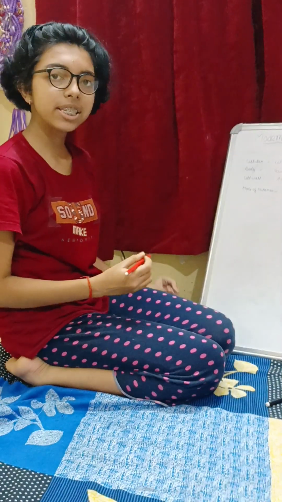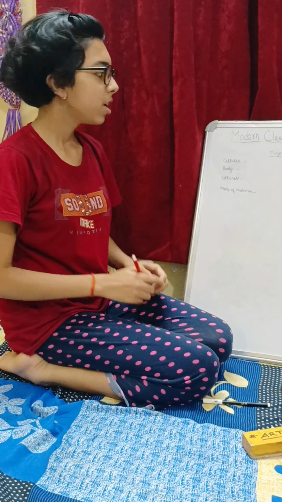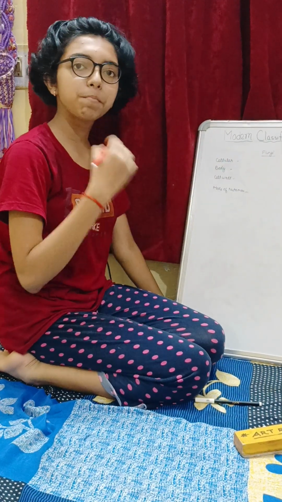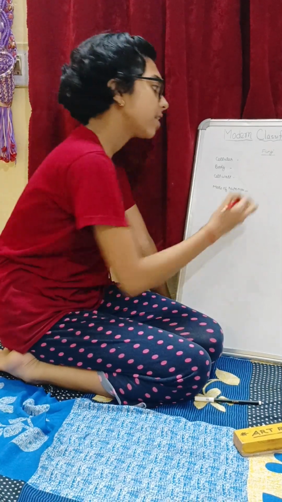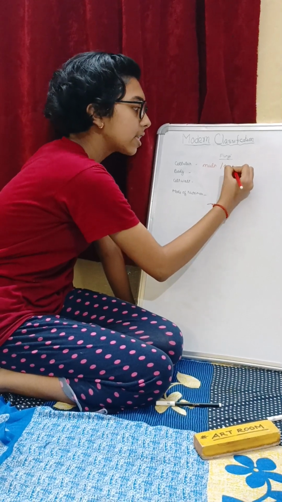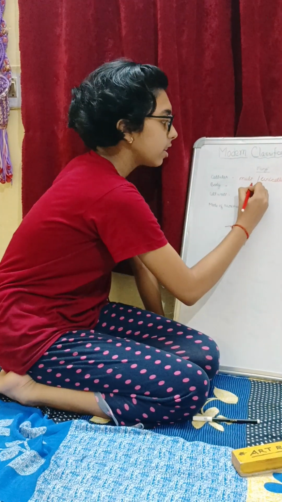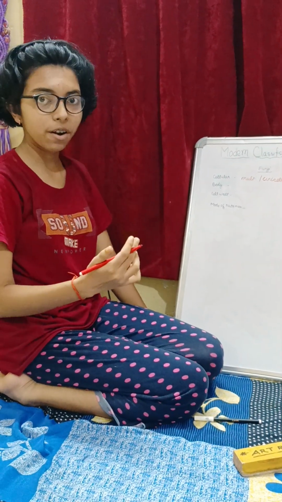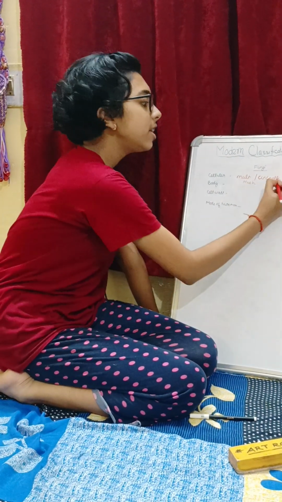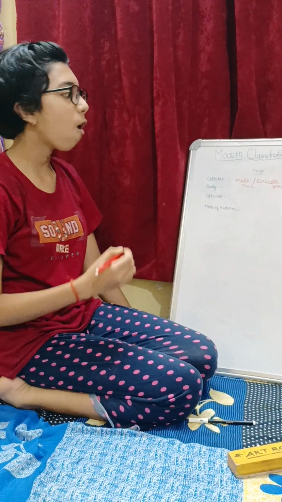Basically, protista in common language we call protozoa. Now moving next is our fungi. The cellular organization of fungi is multicellular as well as unicellular. Some fungi are multicellular while some are unicellular. An example of multicellular fungi is mushroom, while an example of unicellular is yeast. Mushroom is a very famous example of fungi.